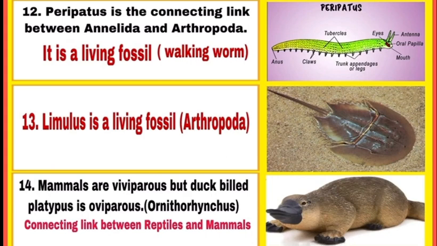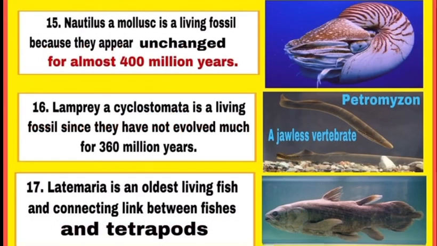Next, mammals are mostly viviparous. They give birth to young ones, while duck-billed platypus or Ornithorhynchus is an oviparous mammal. It is an egg-laying mammal and it is the connecting link between reptiles and mammals. Nautilus is a mollusk and is a living fossil because it appears unchanged for almost 400 million years.